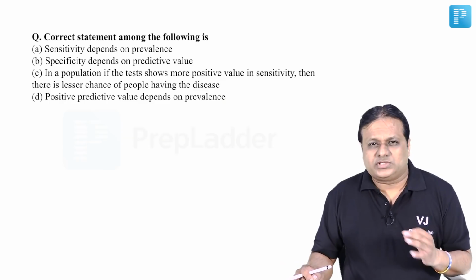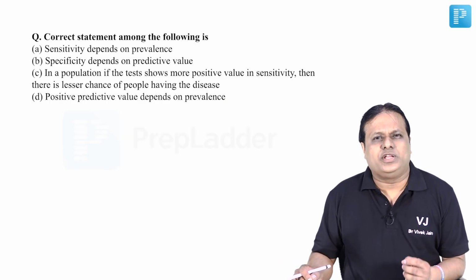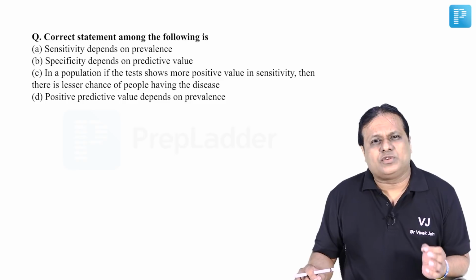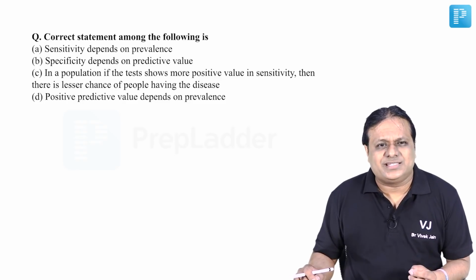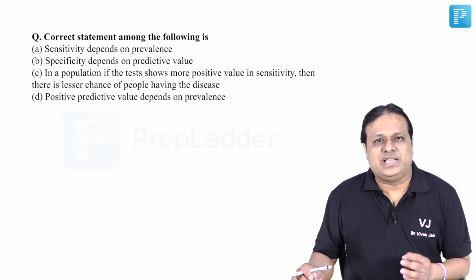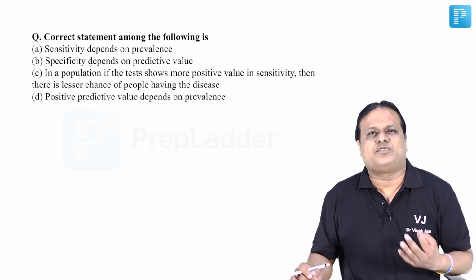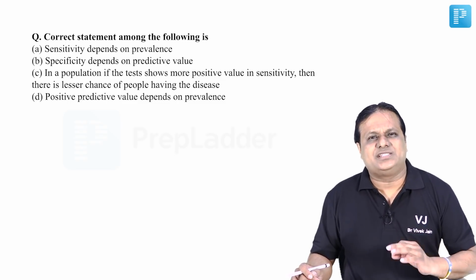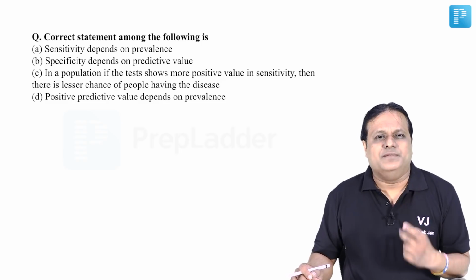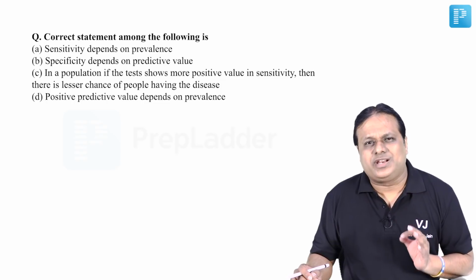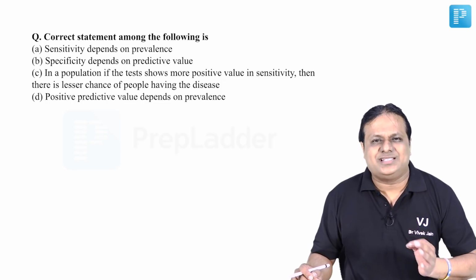Next question, friends. This was a relatively easier question. Consider the following statements. Let's look at them one by one, and then you have to decide which of the following statements is correct. Choice A says sensitivity depends on prevalence. Answer is no. Sensitivity of a test does not depend on prevalence. It is generally fixed for a test unless we change the cutoff. Look at choice number B. Specificity depends on predictive value. No. Specificity of a test is also relatively fixed unless we change the cutoff.